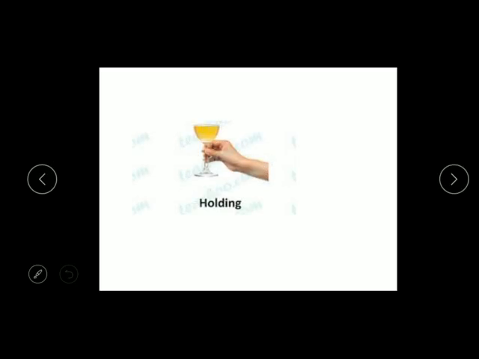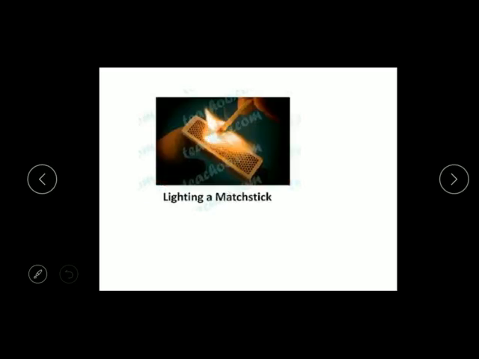Also it helps for holding objects. When the object surface is oily, we cannot hold it properly. Because of friction we can hold the object. The friction between our hand and the object helps to hold the object. On a smooth surface we cannot hold objects easily. So this is also very important, that friction is necessary.